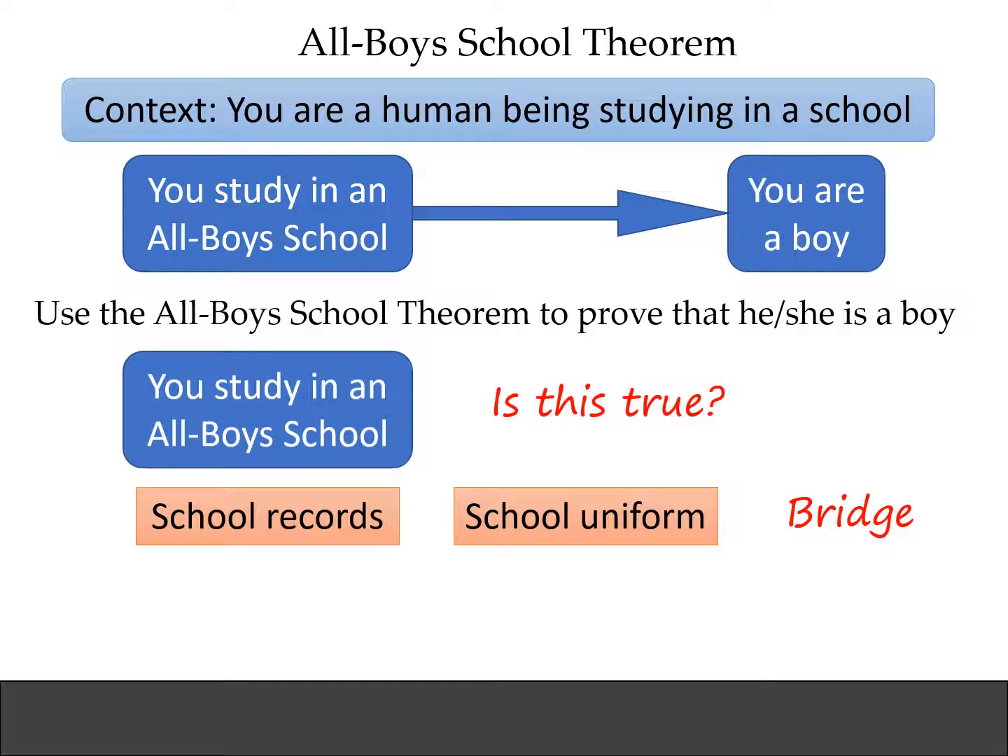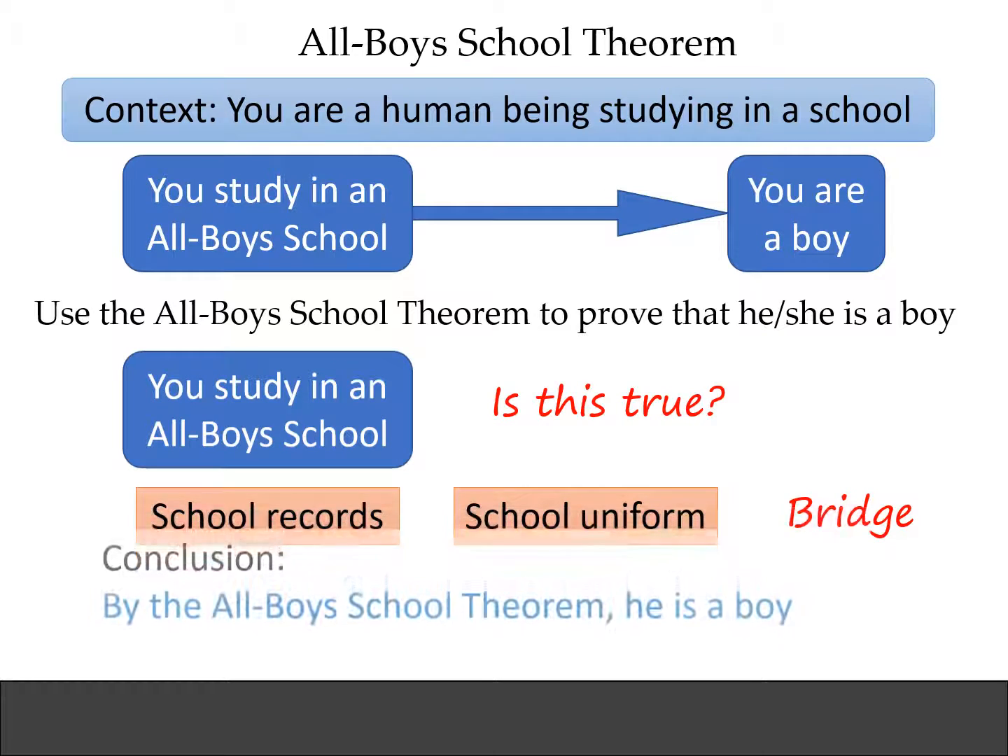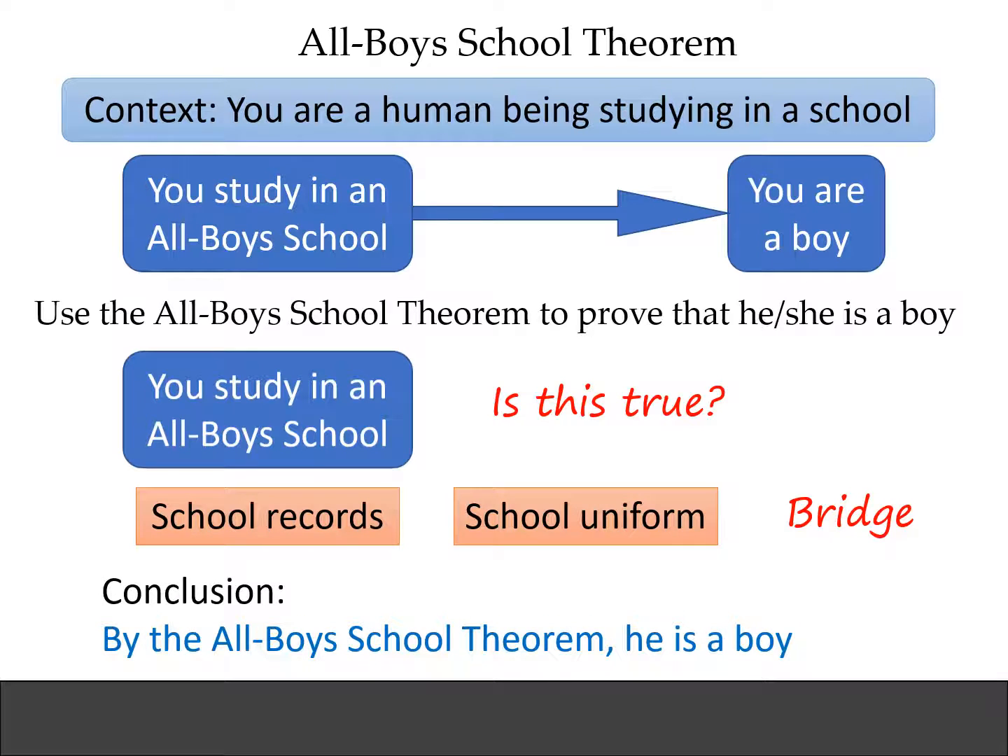So suppose we look at the school records, and the school records show that somebody else studies at that all-boys school. Or maybe we could also look at the school uniform, and we find that, hey, is that all-boys school's school uniform? Normally we wouldn't enter a school wearing some other school's uniform, because something will happen to you. So once we have established these facts, we can reach the conclusion that by the all-boys school theorem, that somebody is a boy.